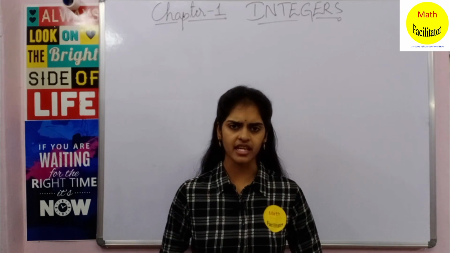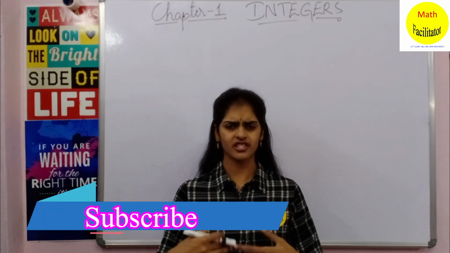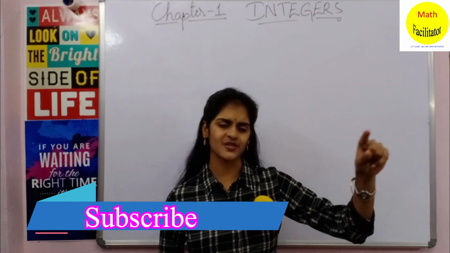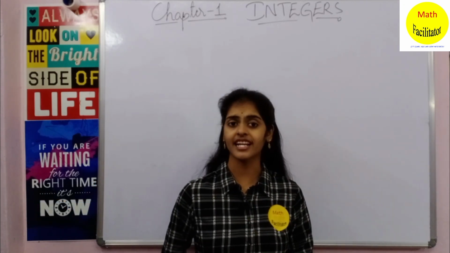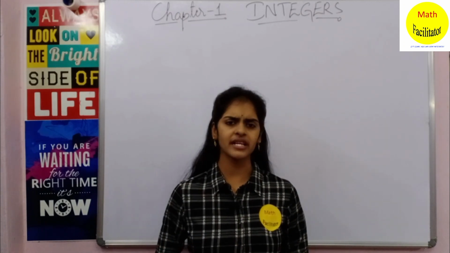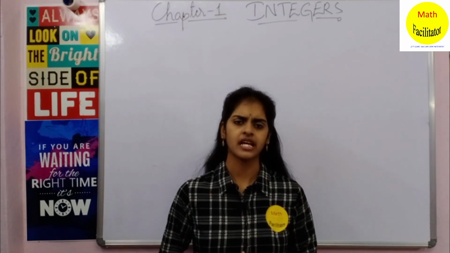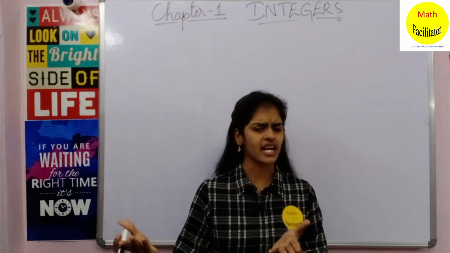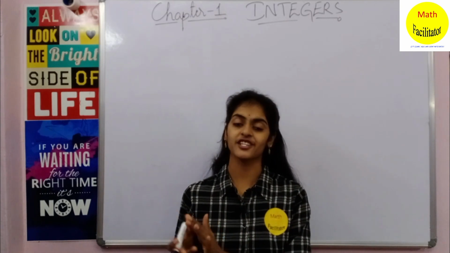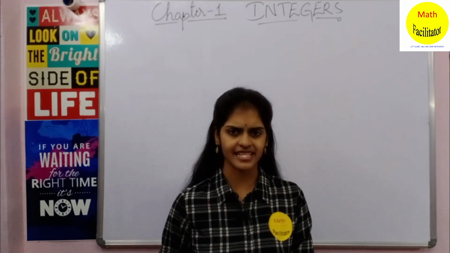So now tell me, how do you count the number of students in your school? You start your counting by saying 1, 2, 3 and so on, and you say that there are around 1500 students in your school. Now if I ask you how many people live in your city, nothing but what is the population of your city, you start the counting by saying 1, 2, 3 and you say that there are around 10 lakh people living in our city.